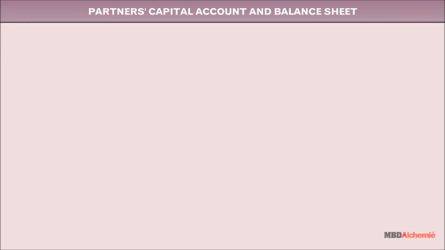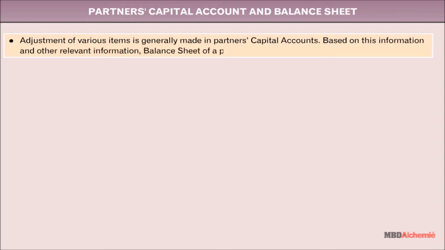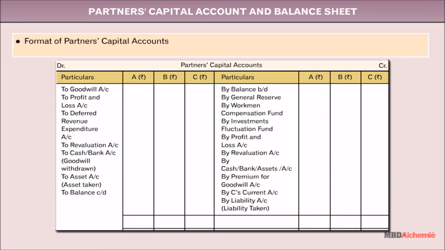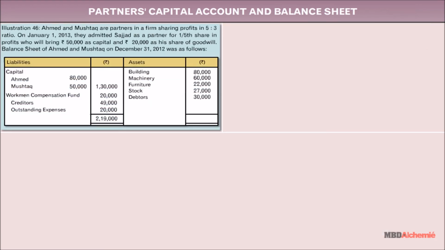Partners' capital account and balance sheet. Adjustment of various items is generally made in partners' capital accounts. Based on this information and other relevant information, the balance sheet of a partnership firm is prepared. The format of partners' capital accounts, assuming that A and B are old partners and C is a new partner, is as follows. Let's understand with the help of an example.